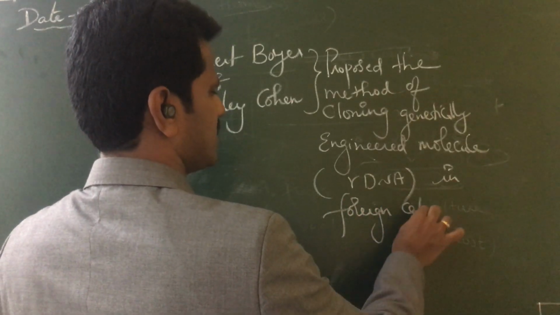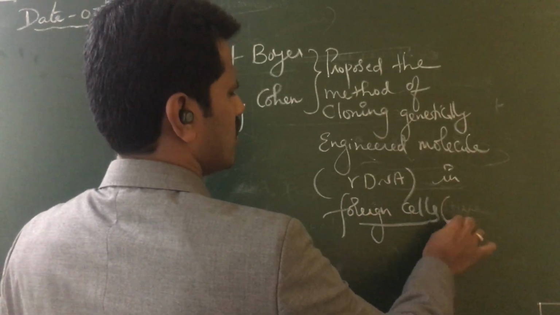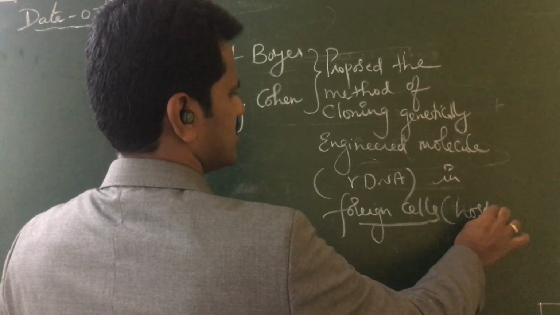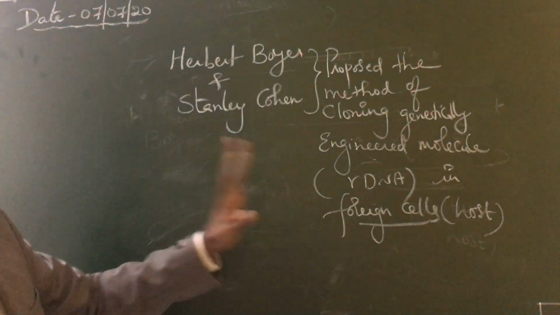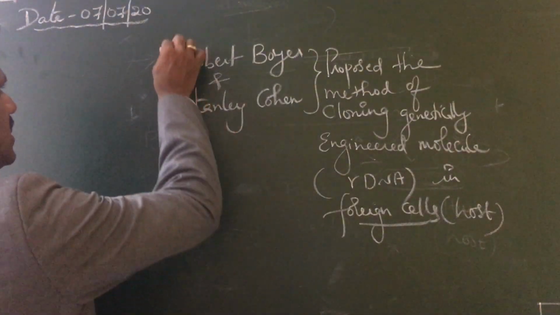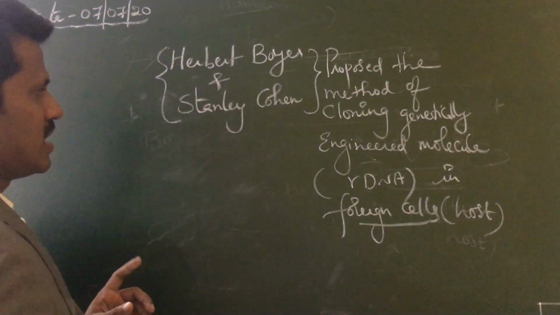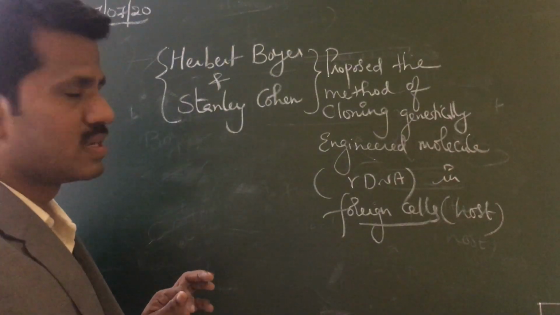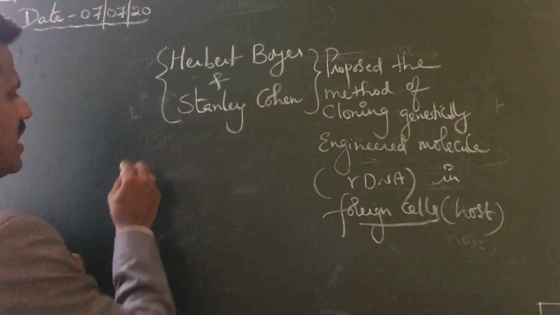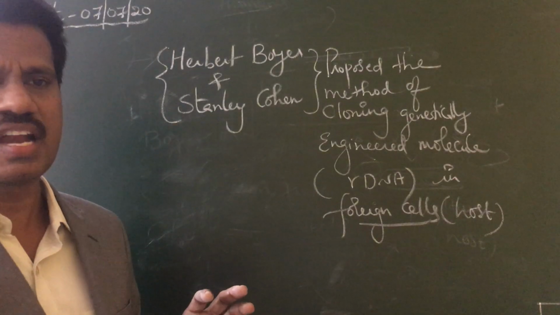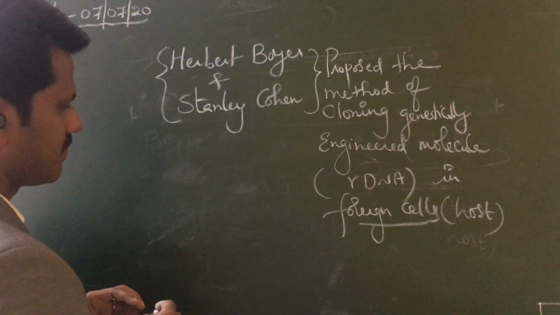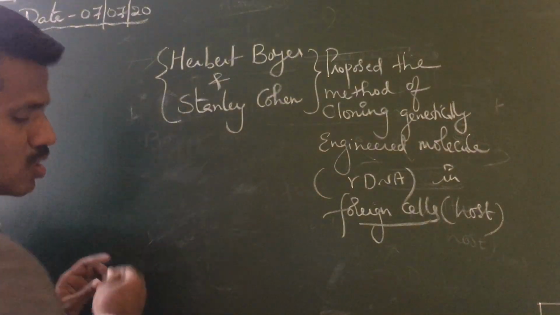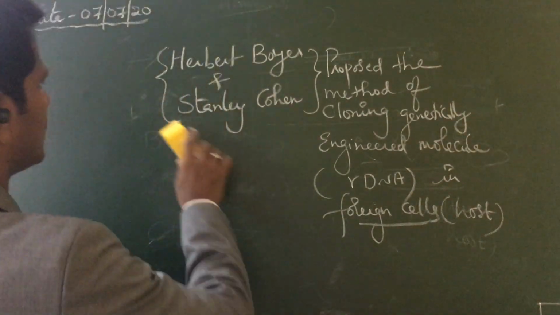Foreign cells are nothing but the host. He has inserted that rDNA into the host. So together they have performed this. In 1972, they first constructed the rDNA. Construction of rDNA. So keep the heading construction of rDNA.